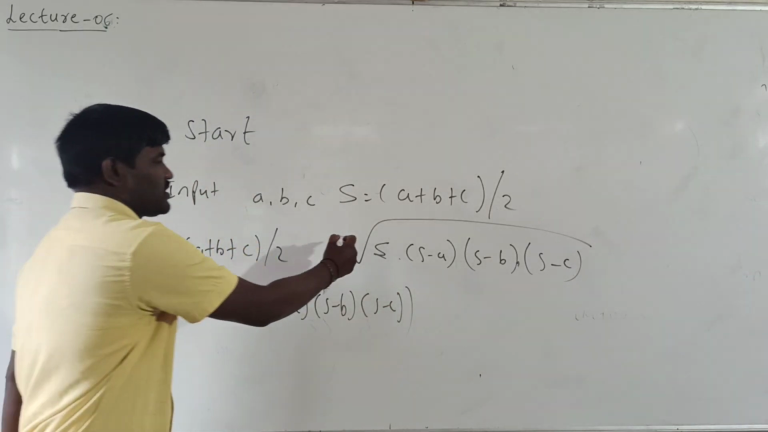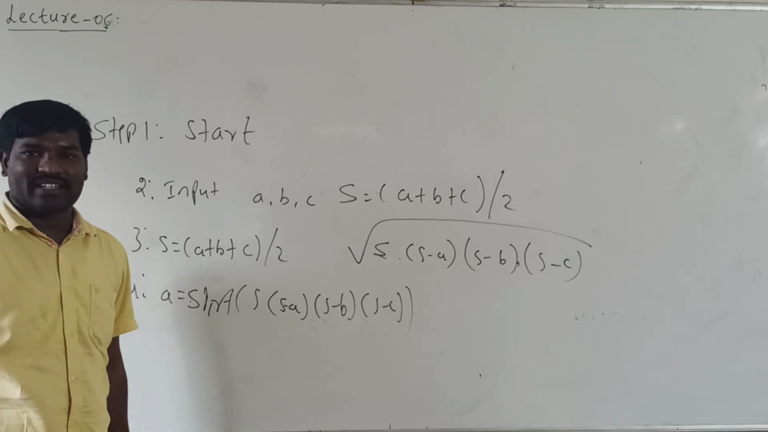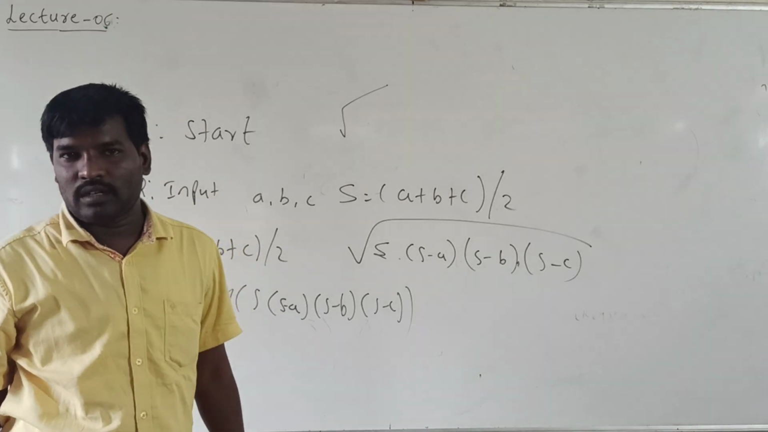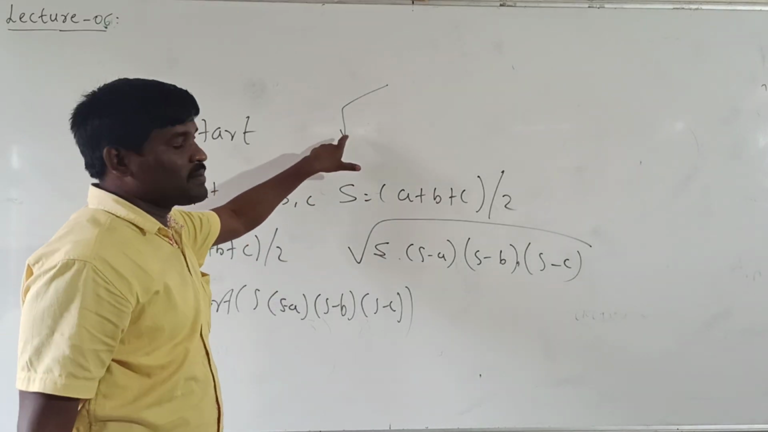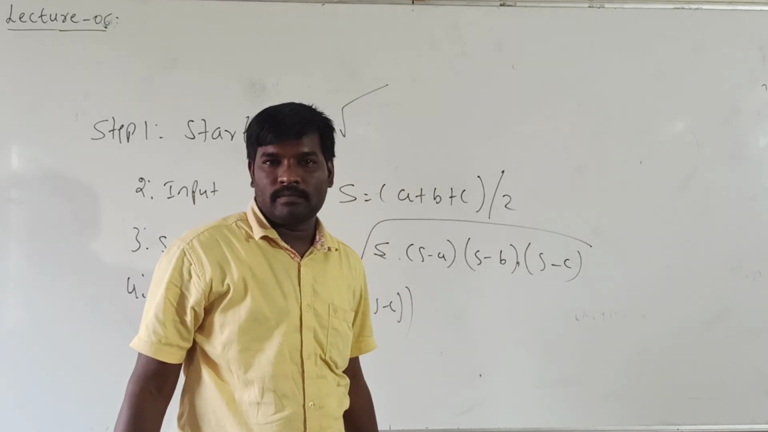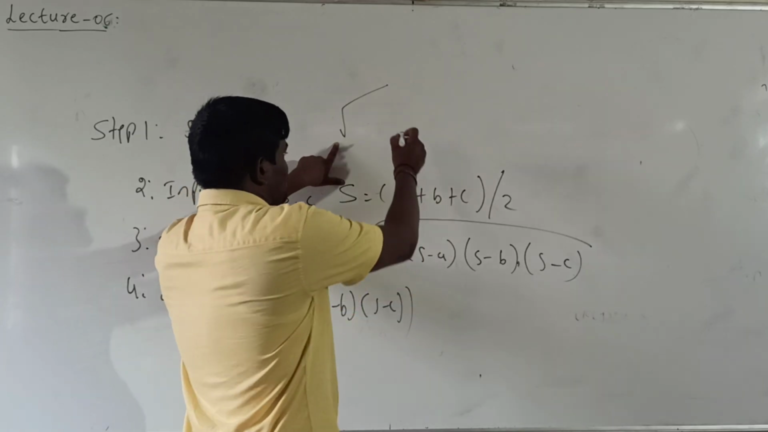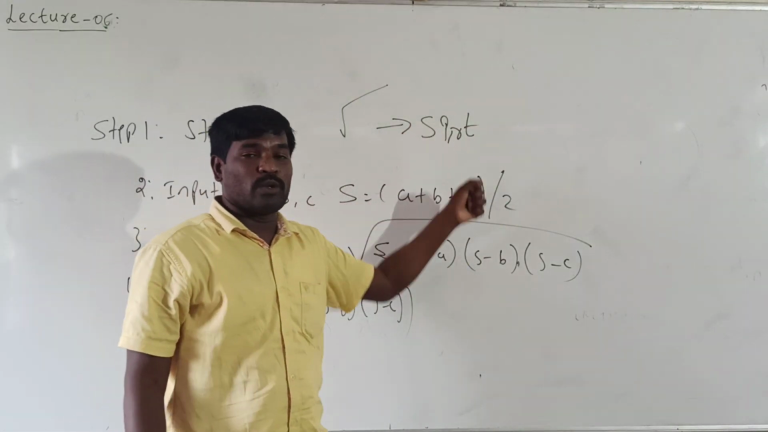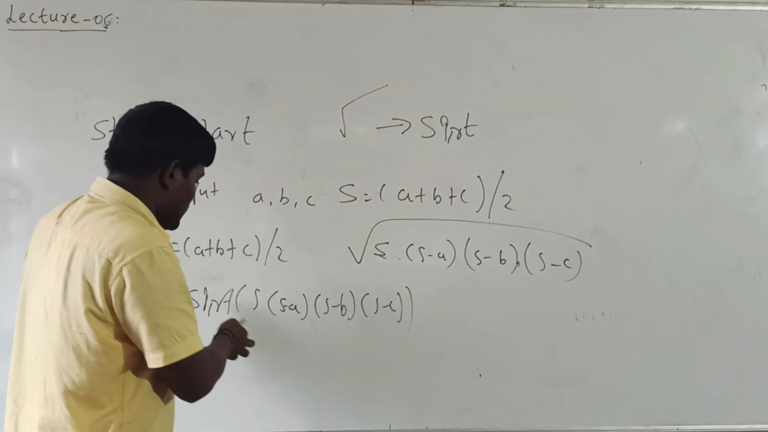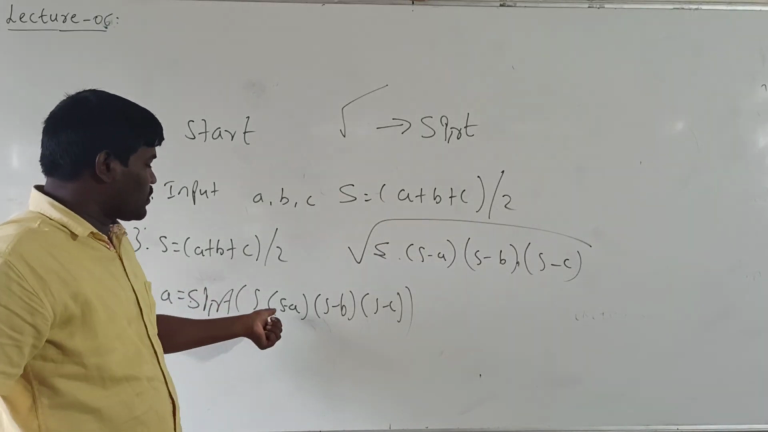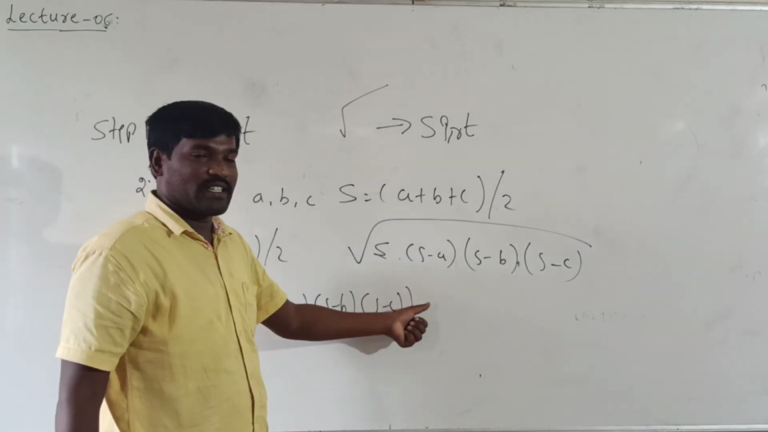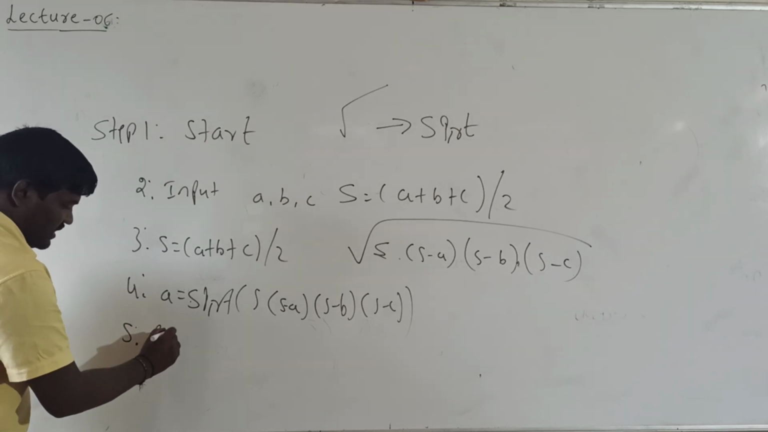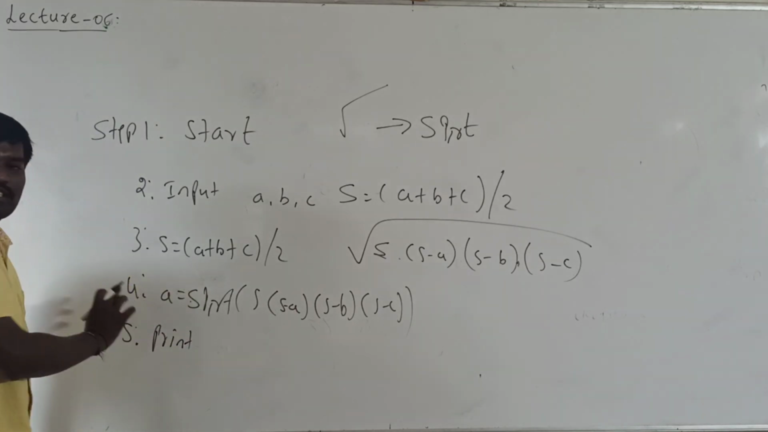Either you can use the square root symbol or simply write SQRT. In a programming language we cannot use the square root symbol, because this symbol is not present on the keyboard. So instead we write SQRT, which stands for square root. See here, square root in the bracket S into S minus A into S minus B into S minus C, and finally you close the bracket. Finally it will compute and the result is stored in A.